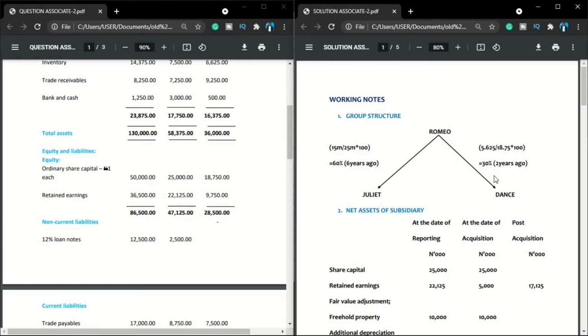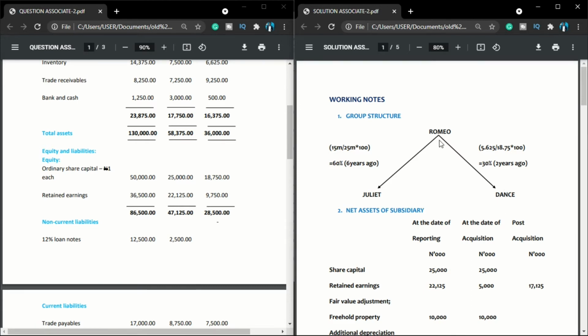From what we just discussed about what an associate is, we said when we own 20% or more but less than 50% of the equity shares of another company, we refer to such company as our associate. So in this case, I can refer to Dance as my associate. So the relationship between Romeo and Juliet is what? Parent and subsidiary. While the relationship between Romeo and Dance: Dance is an associate of Romeo.